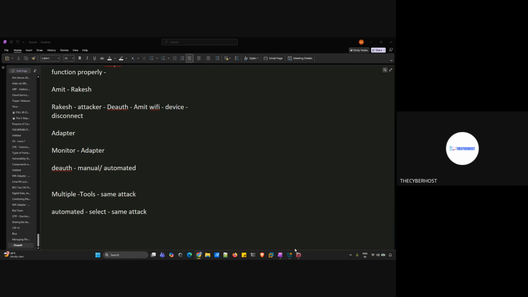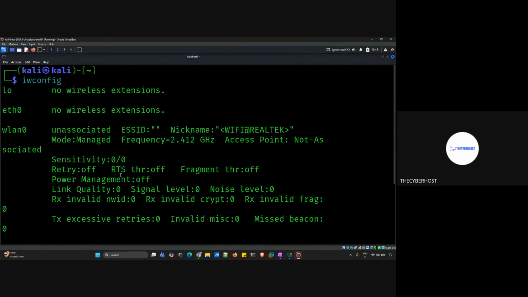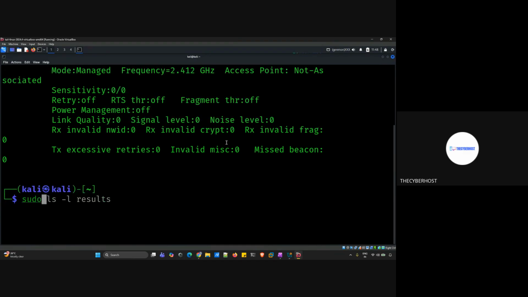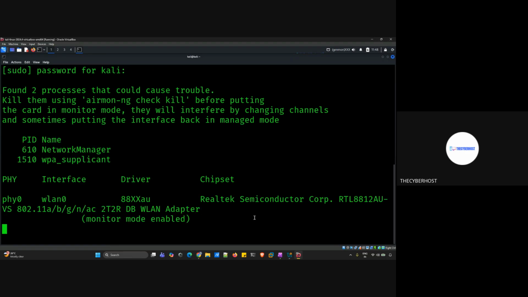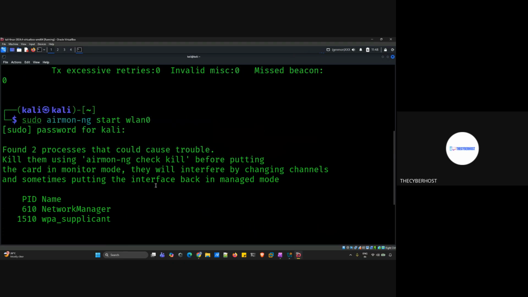So again, first of all, we need to put the adapter in monitor mode. And the command, every time we need to put it, is very easy: sudo airmon-ng, and then we give the adapter wlan0. There is one more word that is missing, which is start, because we need to start the mode, right? Once we give this, we need to give the password, and you can see now our adapter is in the monitor mode.